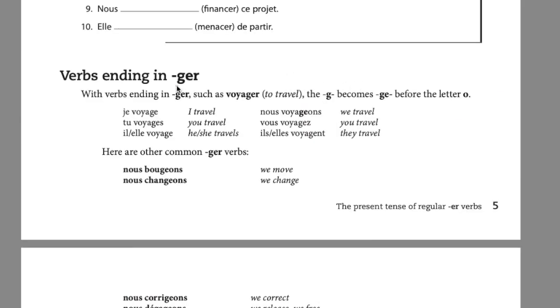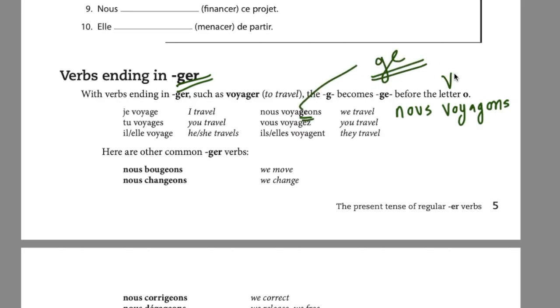Similarly, GER, it is a sub pattern under the main pattern, that is ER ending verbs regular. Here also, if you keep it like so, this becomes "nous voyagons." Je voyage, tu voyages, il voyage, nous voyagons, vous voyagez, ils voyagent. So here, to change that sound, you have to make it GE, voyageons.